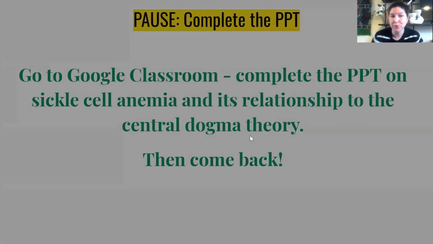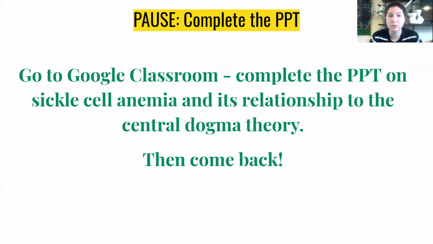What you are going to do right now is a little research on sickle cell anemia. You're going to create a PowerPoint, and I'm going to show you now, thinking about its relationship to the central dogma theory. So how does sickle cell anemia relate to the idea that we go from DNA to RNA to proteins, which is the expression of the trait?